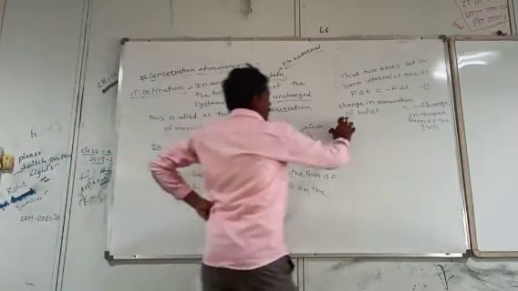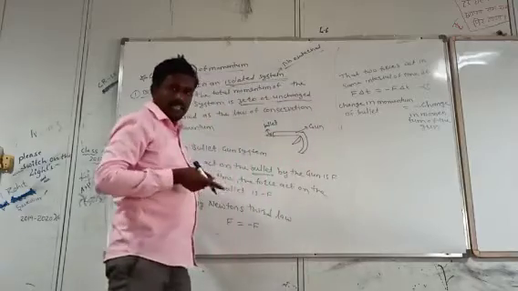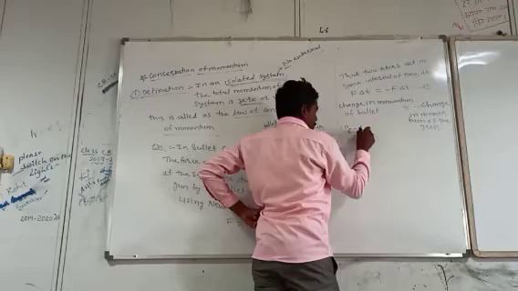Then this is nothing but final momentum minus initial momentum, therefore P final minus P initial.